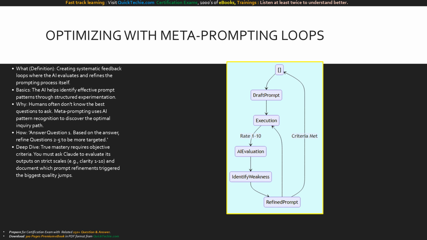This state diagram maps out the prompt evolution engine. We start with a draft prompt and execute it. The output immediately flows into an AI evaluation phase, rated against objective criteria. The AI identifies weaknesses, generating a refined prompt, which loops right back into execution. This continuous cycle only stops when your strict success criteria are perfectly met.